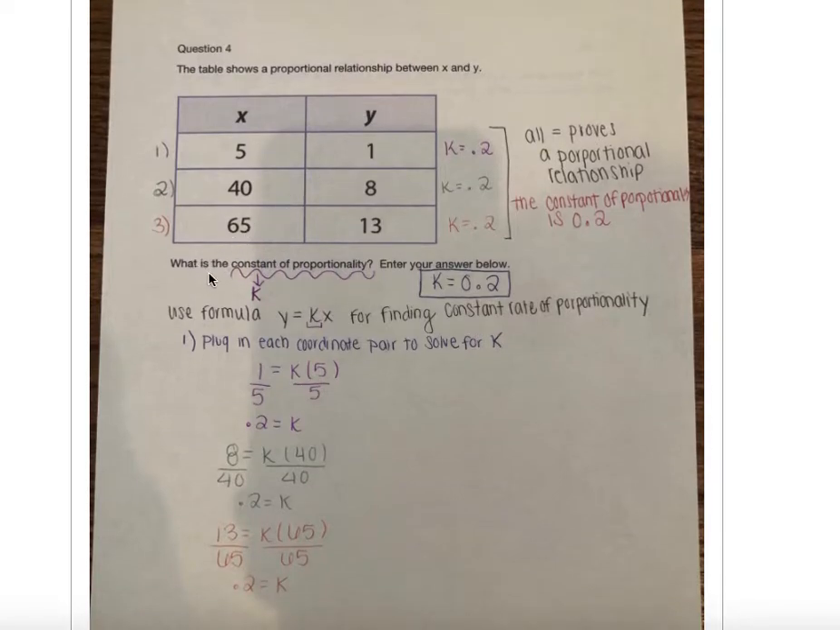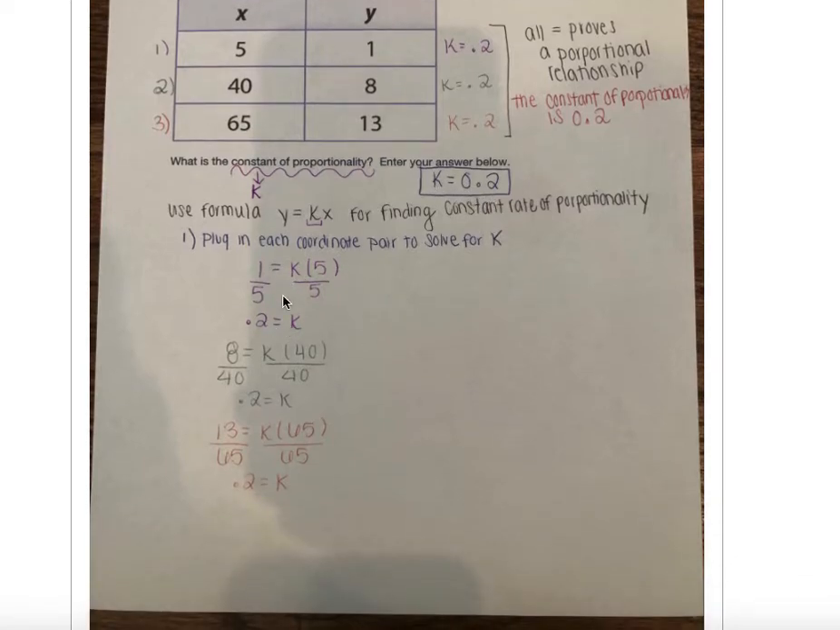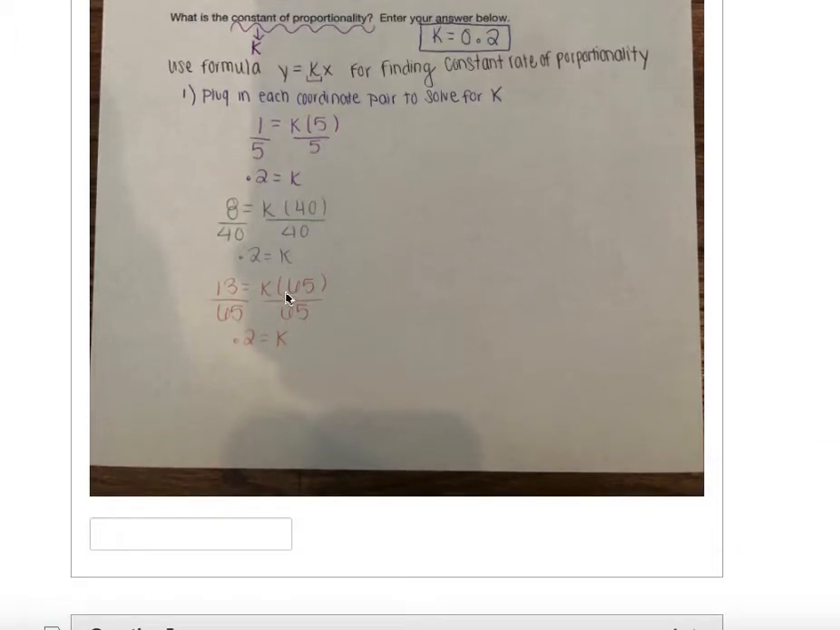So we want to know, what is the constant of proportionality? The constant of proportionality was 0.2. And she made sure that she didn't just solve for one or two of them. She did make sure that she was calculating correctly by solving for each of those values. So make sure you are doing that. You're going to type in your answer in the box right here.